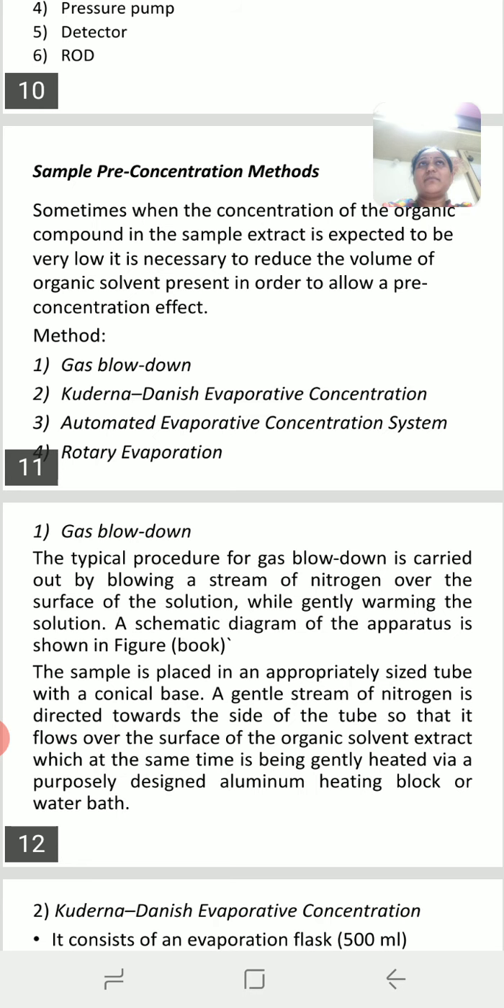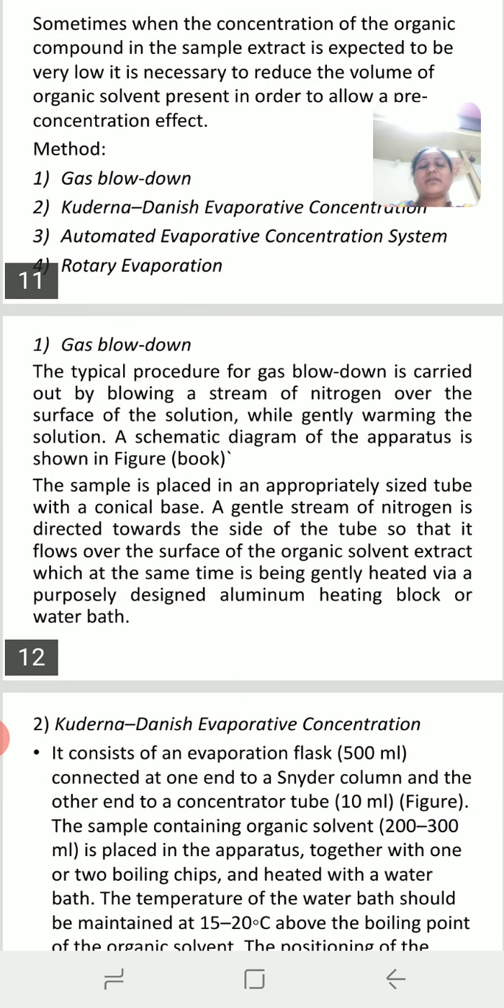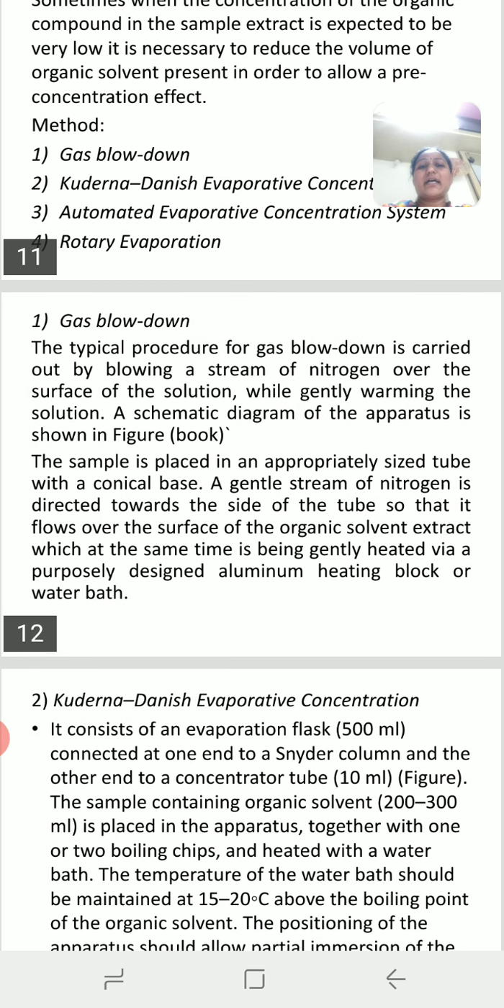There are a total of 4 methods explained in your book. The first is the gas blow down, the second is the Kuderna-Danish evaporative concentration, the third is the automated evaporative concentration system, and the fourth is the rotary evaporator. First is the gas blow down. The name indicates that we provide a gas for evaporation purposes. Here we use nitrogen gas. We pass nitrogen gas towards the surface of the solvent. Due to that, it reduces the quantity of the sample and increases the concentration of the sample.